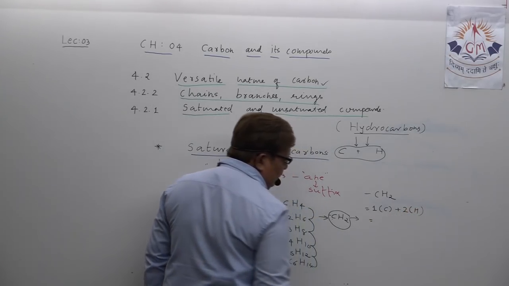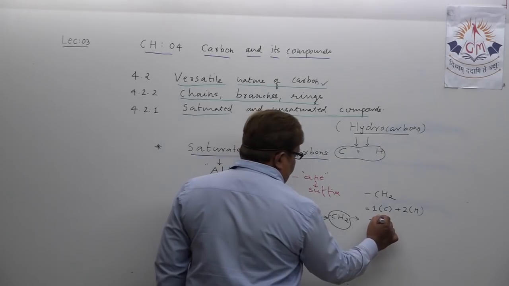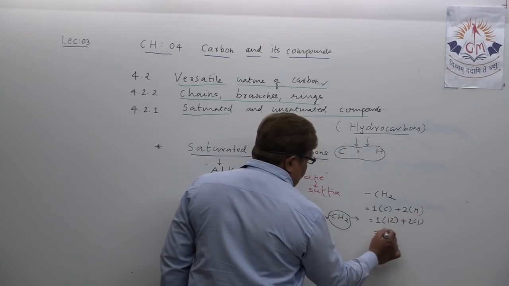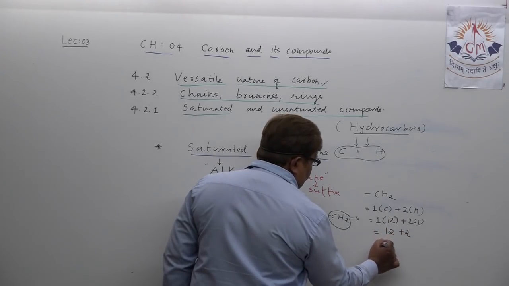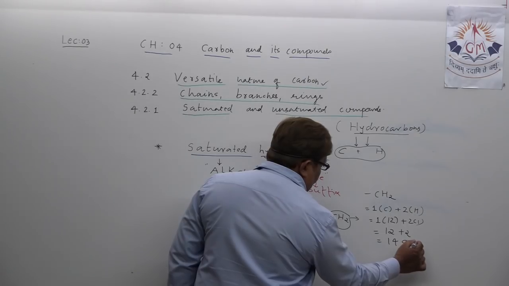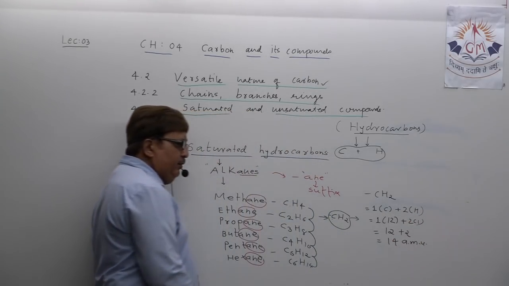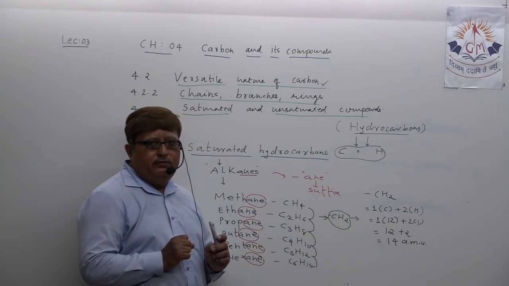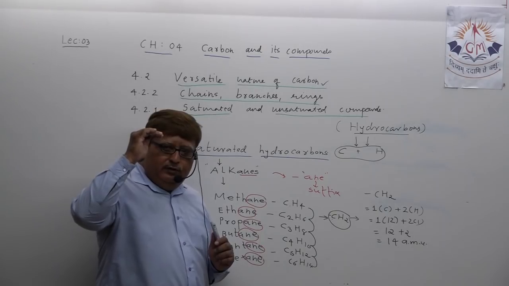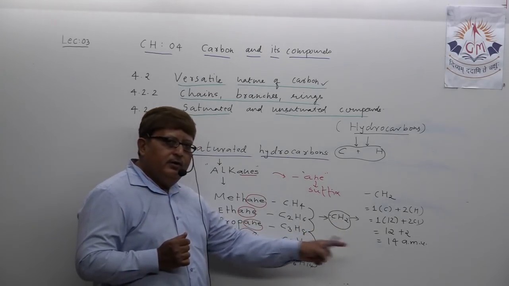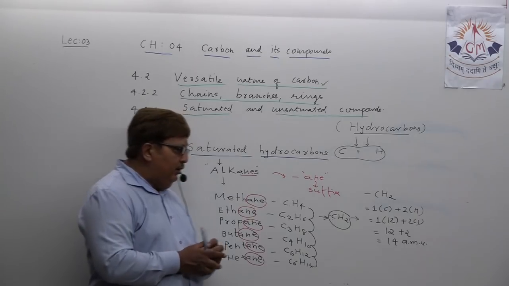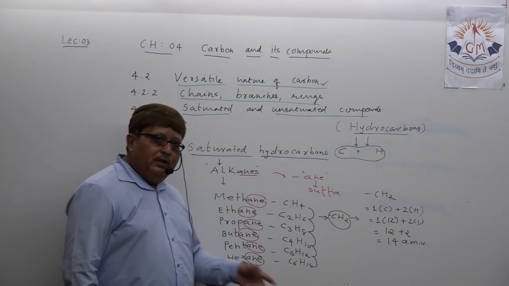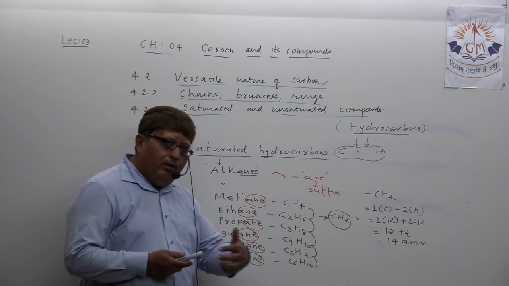The atomic mass of carbon you all know is 12, hydrogen is 1, 12 plus 2, what is that? 14 amu. That means between two successive alkanes the difference of atomic mass is 14. That is also orderly. Difference of 14, 14, 14, 14 continues.